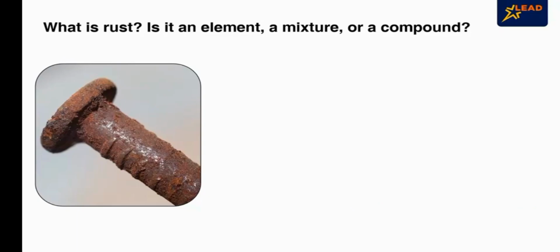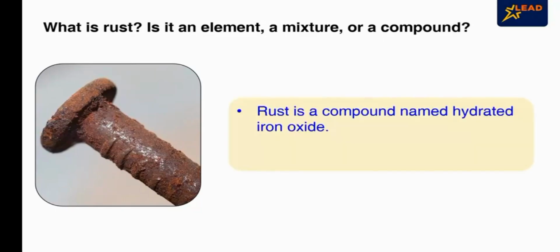Can you tell me what is rust? Is it an element, a mixture, or a compound? Rust is a compound named hydrated iron oxide. It is reddish brown and flaky.